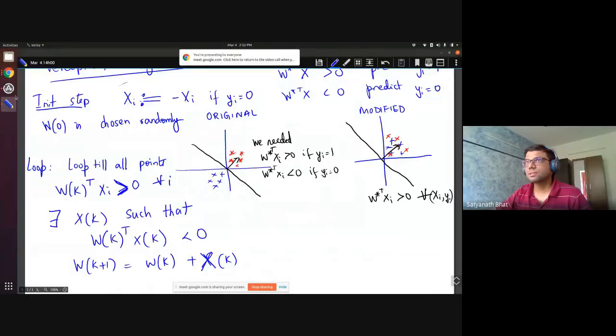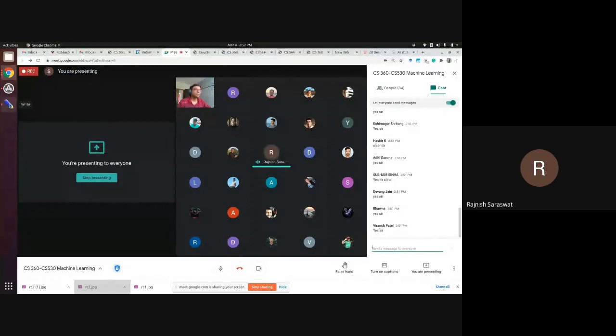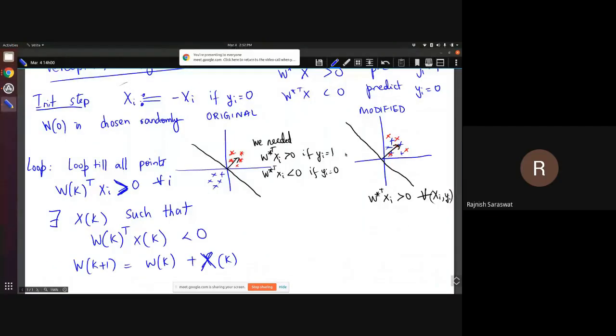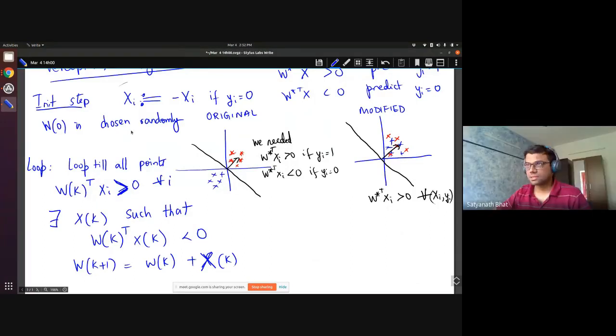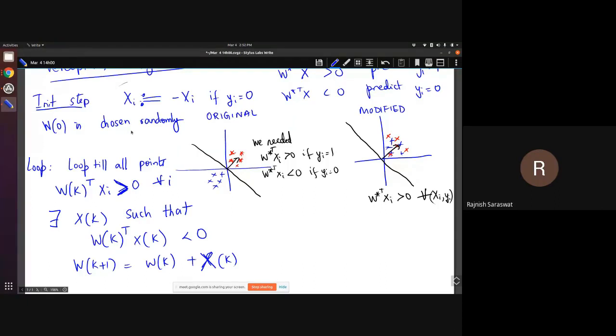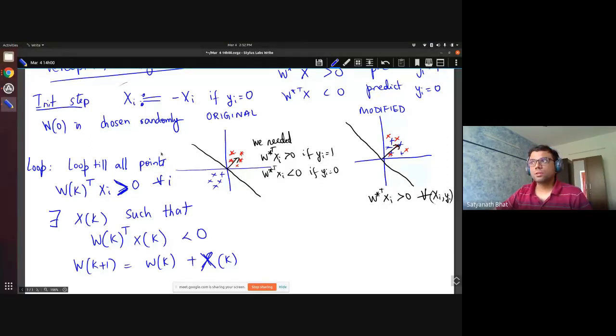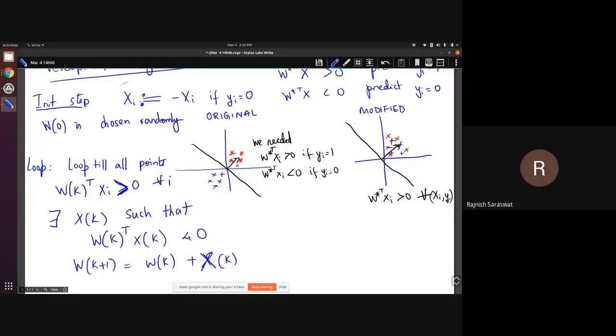Yeah, Rajneesh, please. Sir, in this modified one, if W0 is randomly initialized, then if by chance they are initialized to be heavily negative, so that anyway will converge the loop there. We won't get any good hyperplane there. No. Even if it is chosen such that all the components are negative, slowly it will correctly get updated, right?